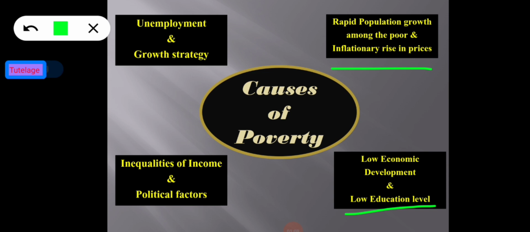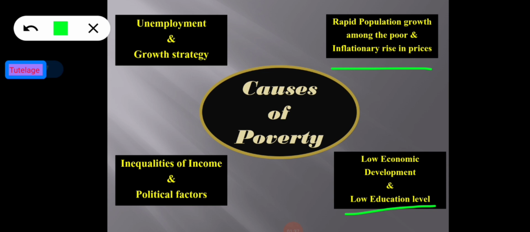The steep and continuous rise in prices, particularly of essential commodities, has added to the miseries of the poor. So sharp rise in prices has led to fall in the real income of the fixed and low income earners. So that's why it has led to fall in their purchasing power and low standard of living, and it indicates the existence of poverty.